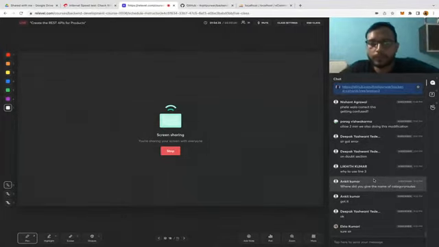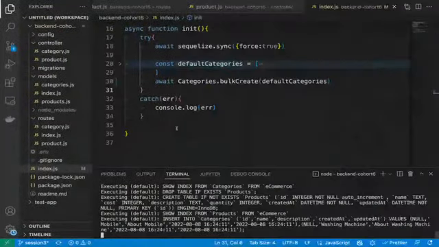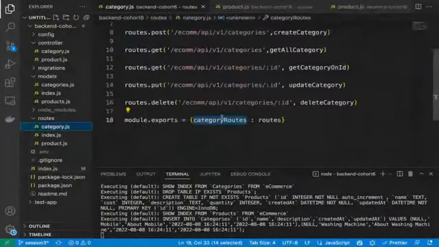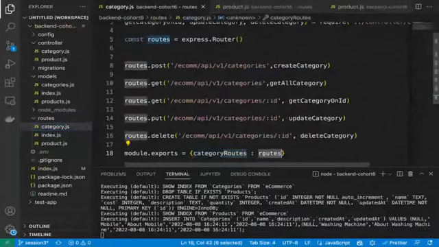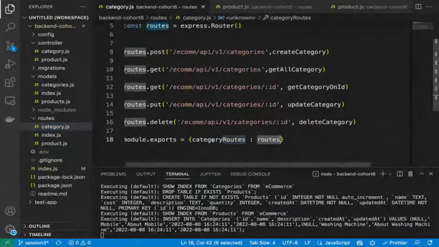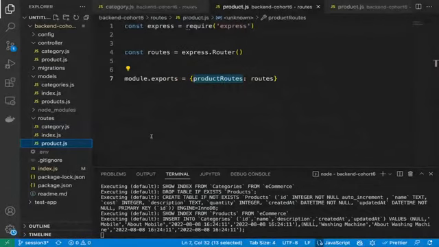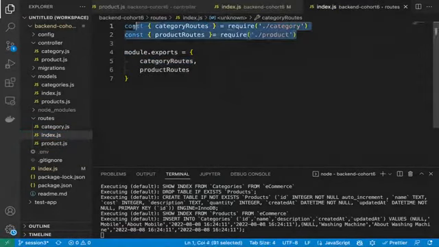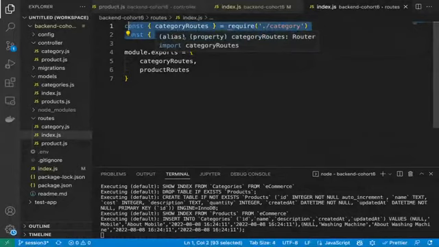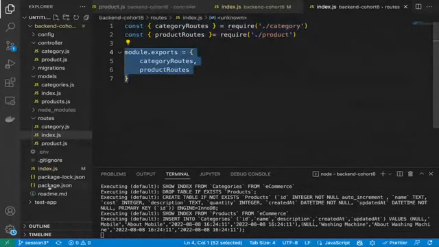It should work. So see, the flow is like this. In category.js, earlier we were simply exporting the routes, but now we are going to have multiple routes. That's why we have given a specific name here, category routes, which are exporting these many routes. Correct? Same goes for products also. Now the product routes will be exported from here. It will keep all the routes. Then in routes index.js, we have just imported all the routes, category routes, product routes, and then simply exporting them from here.